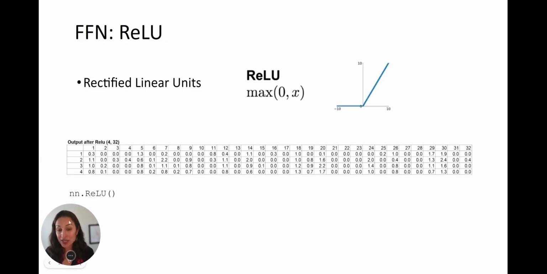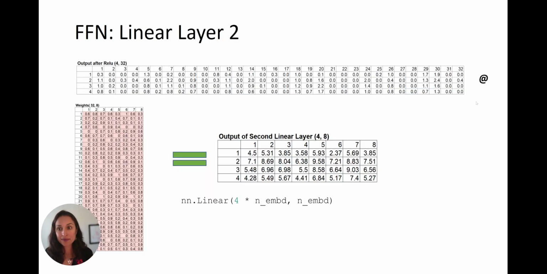ReLU is interesting. It's just a fancy way of saying set all your negative numbers to 0, and keep positive numbers the way they are. It's pretty easy. It's called rectified linear units, ReLU. Negative numbers go to 0. That's all you really need to know here. In this linear layer, we're taking the 32 and smushing it back down to 8 columns by multiplying this matrix by this learnable weights matrix. And here you see again the code. We go from 32 down to 8, because remember, n embed is 8.